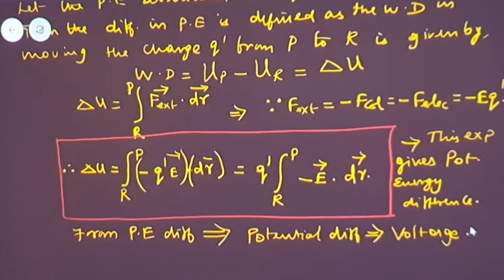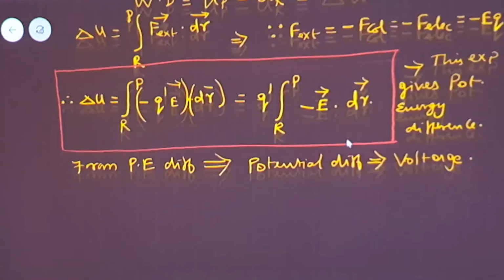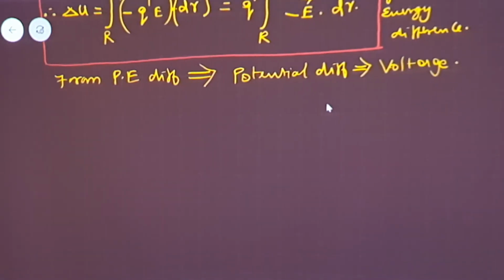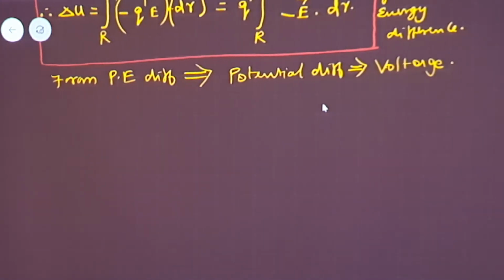If you are taking a battery, I mean a cell, a AA or AAA cell, at one end you will have positive potential. At the other end you will have negative potential. The difference is the voltage, that is the potential difference. I will simply draw it here. Just consider a battery cell.